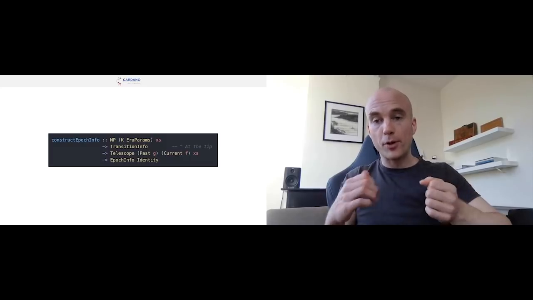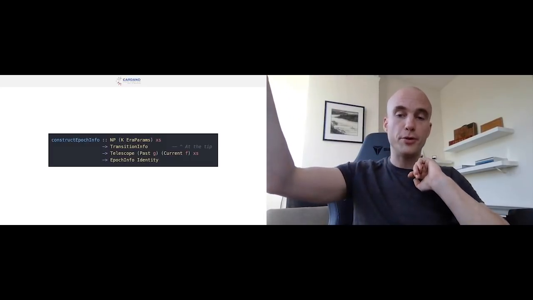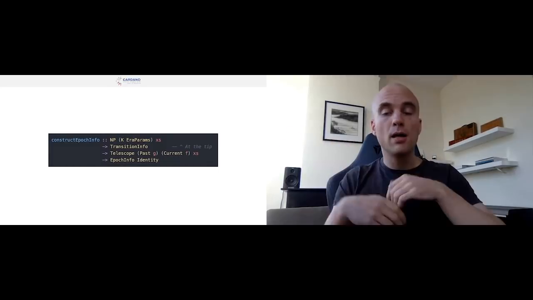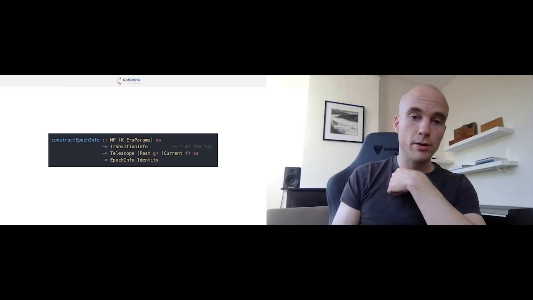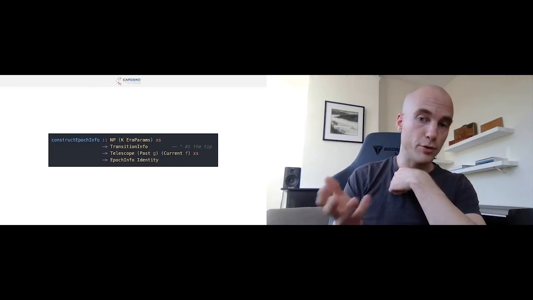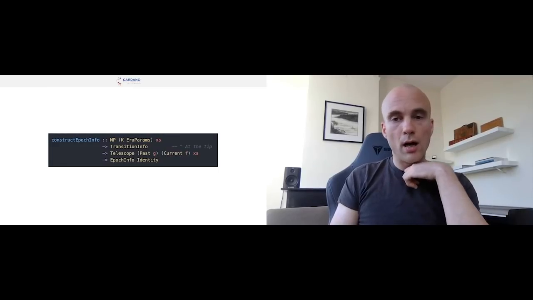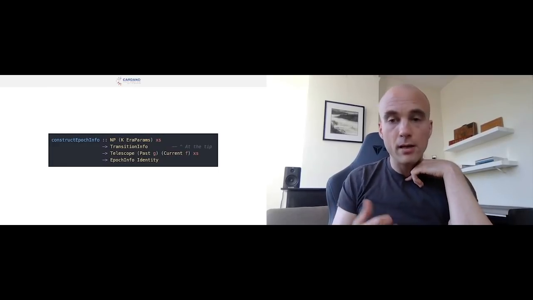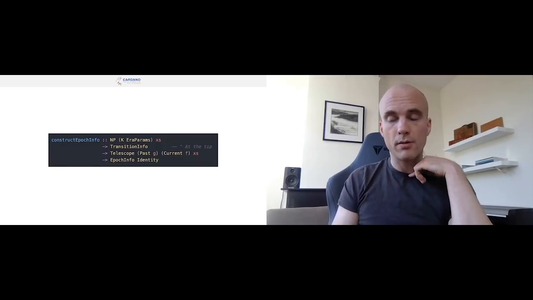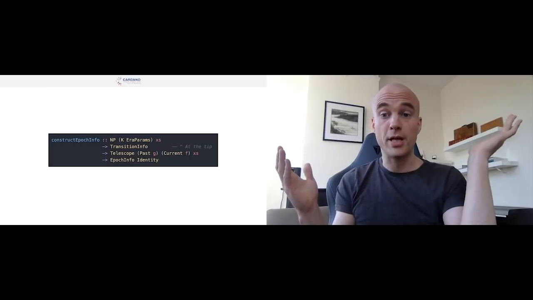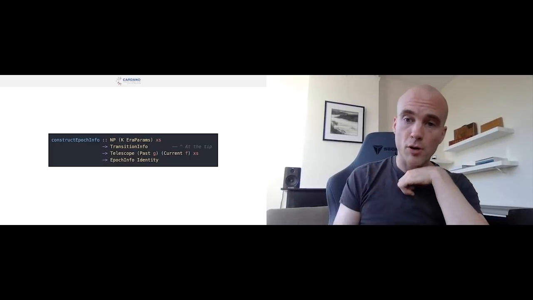If you try to use this epoch info for a slot very far into the future, you get an exception saying past horizon, right? We don't know anything about this slot. But if you don't look ahead too far, then you can use this epoch info to do time translations. So that means that the individual ledgers can have the illusion that they are the only one in town, right? They have an epoch info identity. They don't need to worry about the fact that actually this epoch info changes. Instead, the hard fork combinator takes care of this.